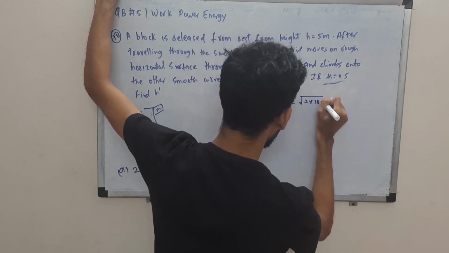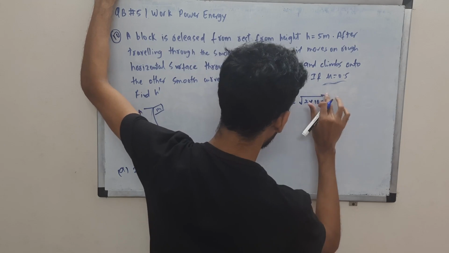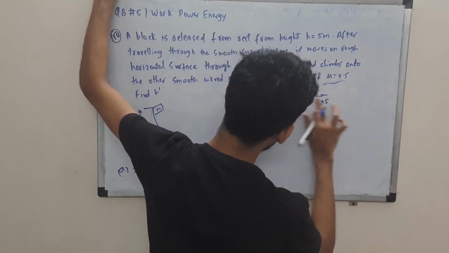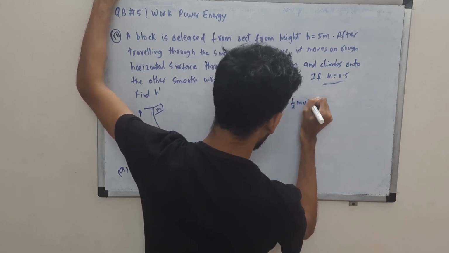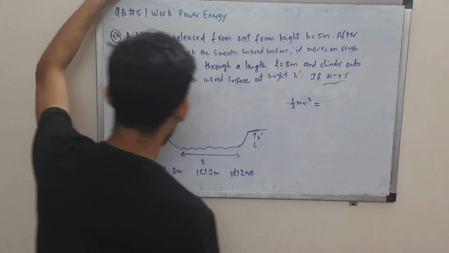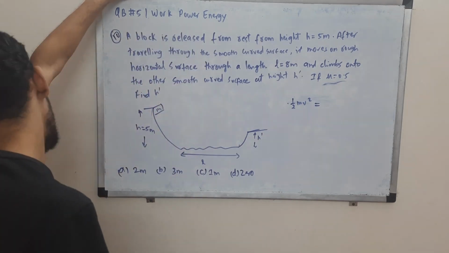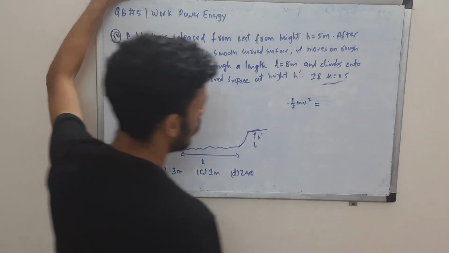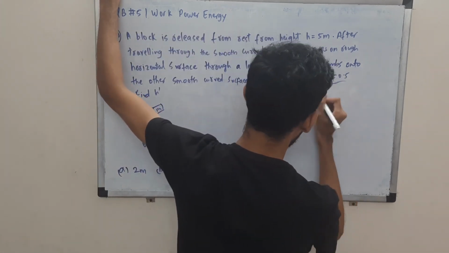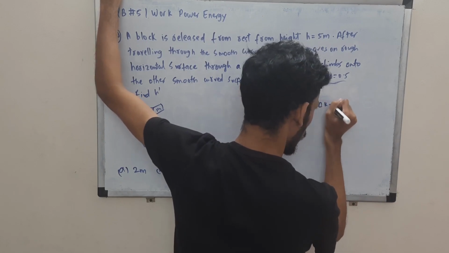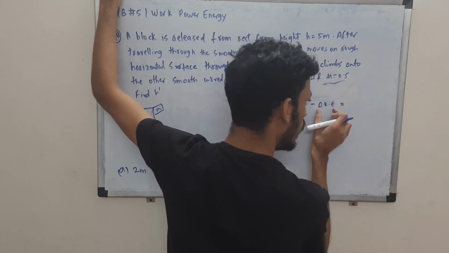We'll keep it in energy terms: half mv squared is what we gain by falling a height h, and then there is some loss of kinetic energy, delta KE.